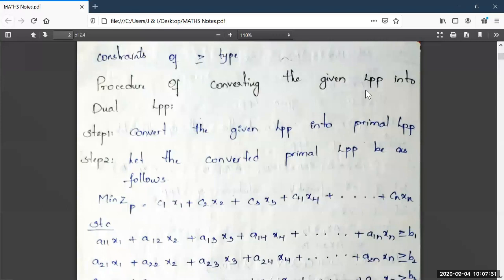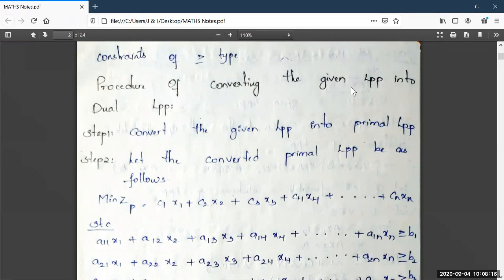So what is given LPP? The given LPP will be general LPP. Given LPP means the general LPP. So we have to convert the general LPP into primal LPP, and that primal LPP should be converted into dual LPP. See here we have to concentrate upon three kinds of linear programming problems.